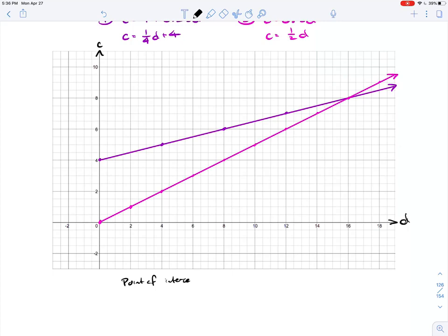The point of intersection is when D and C are equal to 16, 8. Because there it is right there.